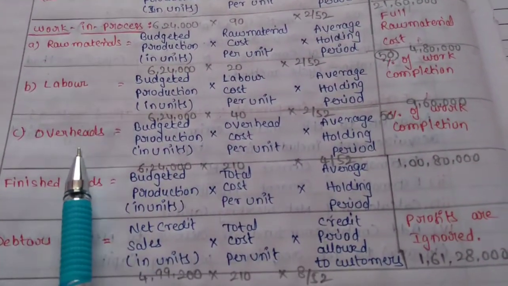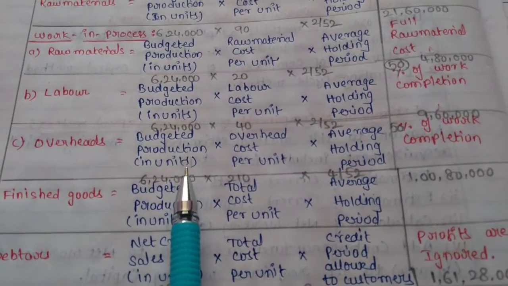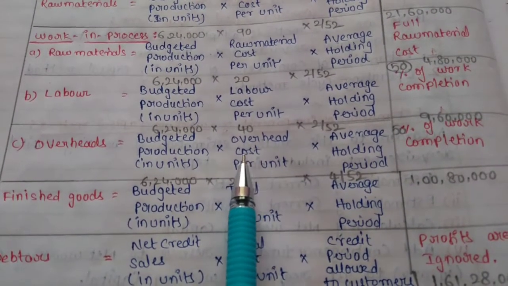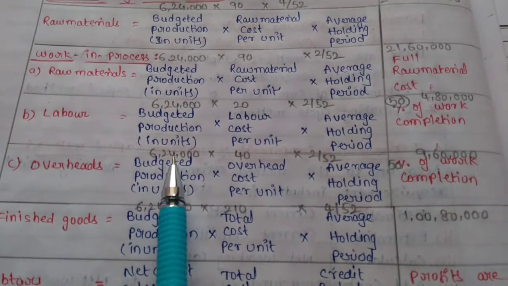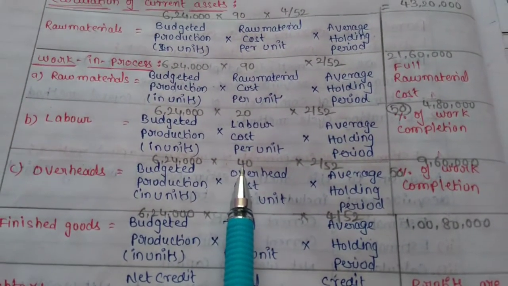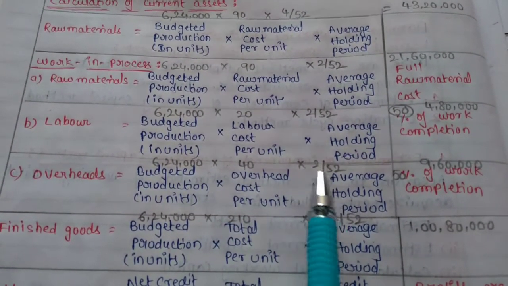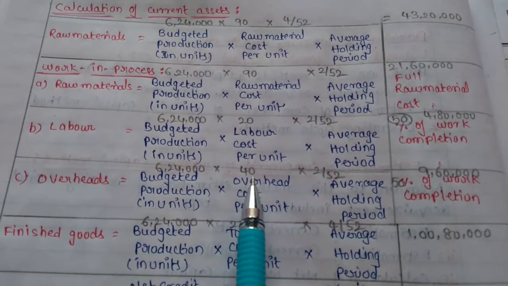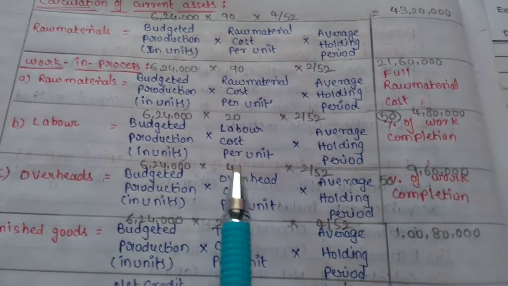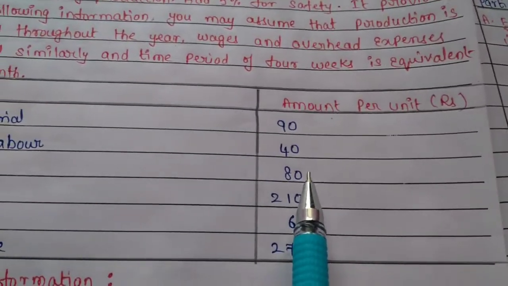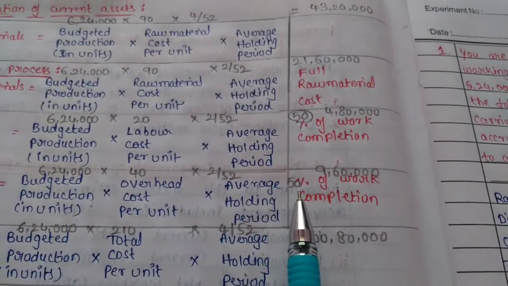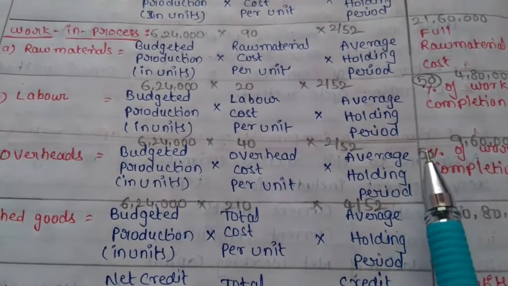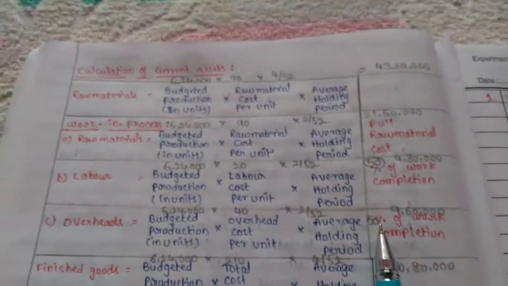And next, overheads: budgeted production in units into overhead cost per unit into average holding period. 6,24,000 into 40 into 2 divided by 52. The overhead cost per unit given in the problem is 80, but we are taking rupees 40 because of 50% work completion.